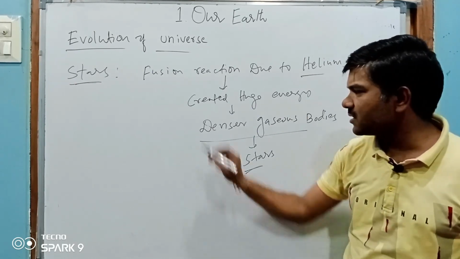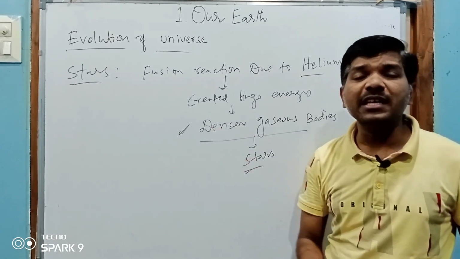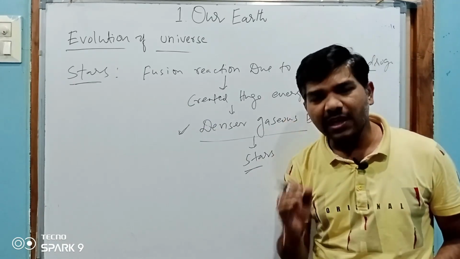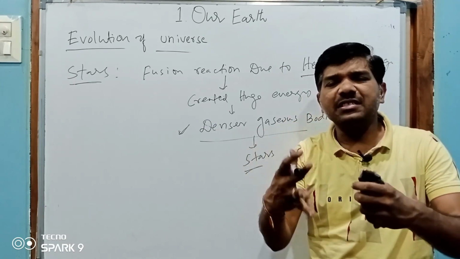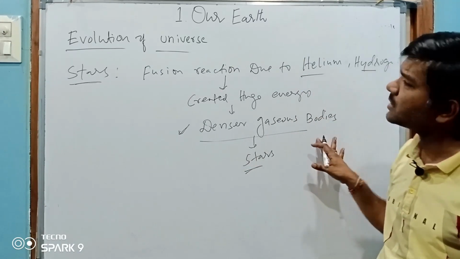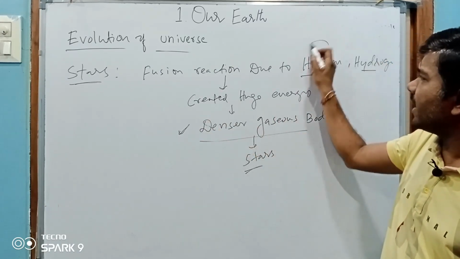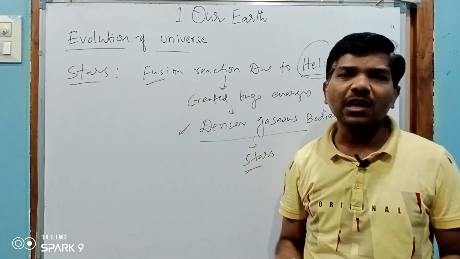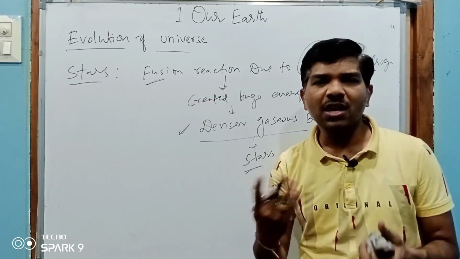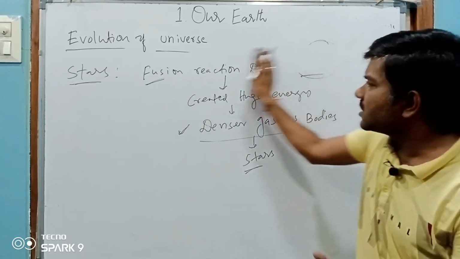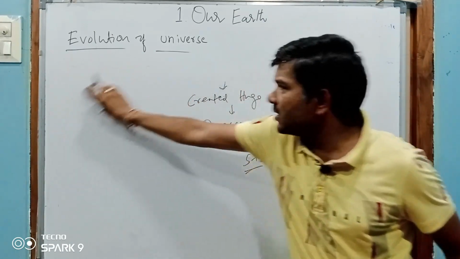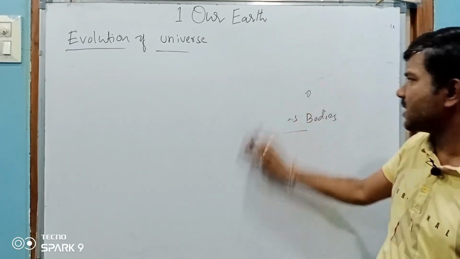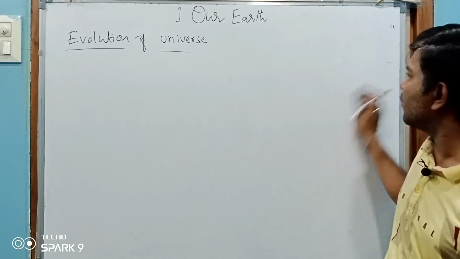Stars are what? Stars are simply a denser gaseous body. A very dense gaseous body is called a star. What can we find in stars? Helium and hydrogen, and the condition is the fusion reaction. So this is how stars are formed. They may ask you a 1 mark or 2 mark question on how stars are created and how stars evolve.